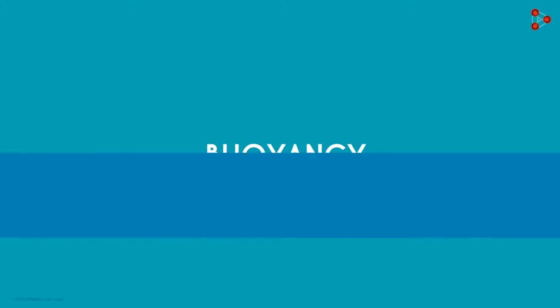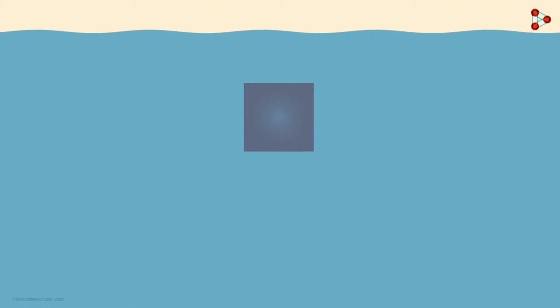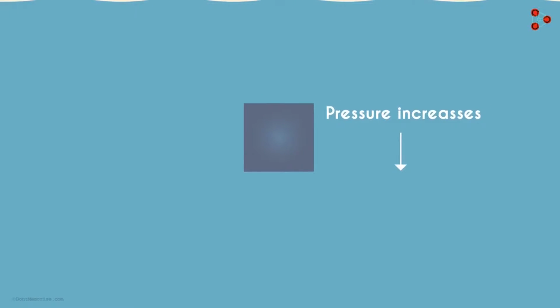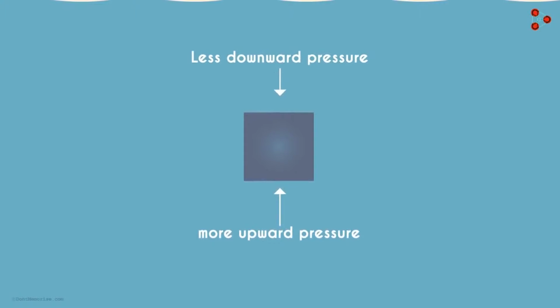What happens when an object is placed inside a fluid? As we'd seen in the previous video, the fluid pressure increases with depth. Now, because the pressure increases as we go deeper, the force exerted upward due to the pressure will be more than the force exerted downwards due to the pressure.